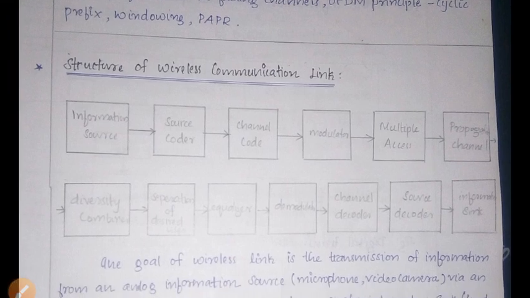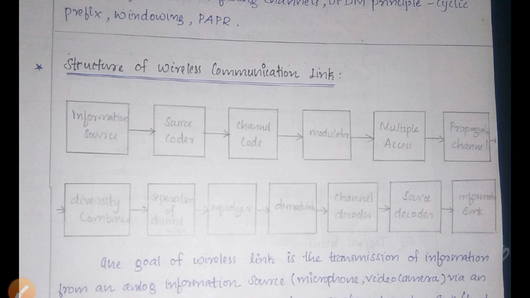In this structure of wireless communication link block diagram, we are going to discuss how the information is transmitted from a transmitter to the receiver through a channel. We know the information we are passing is in the analog form. This analog signal is transmitted through the analog channel and then to the output, that is the receiver, the analog information sink output.